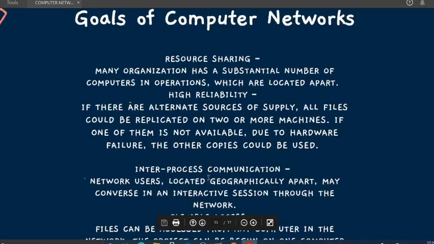Next, we are going to see the goals of computer networks. We have come very far, so just keep focusing because we are left with very few topics now.